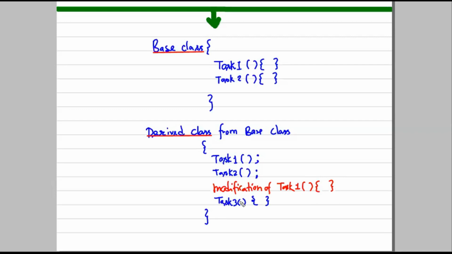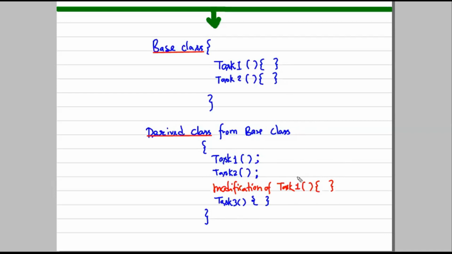Task 3 is not defined in the base class, but here, which means it is a new method. These are inherited methods from the base class. This method belongs to the derived class, but it is an overriding method of task 1, because we are using the same signature, name, return type and parameters.